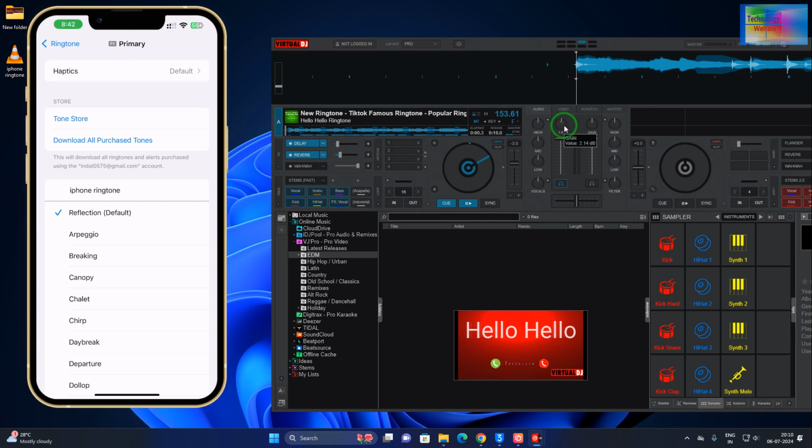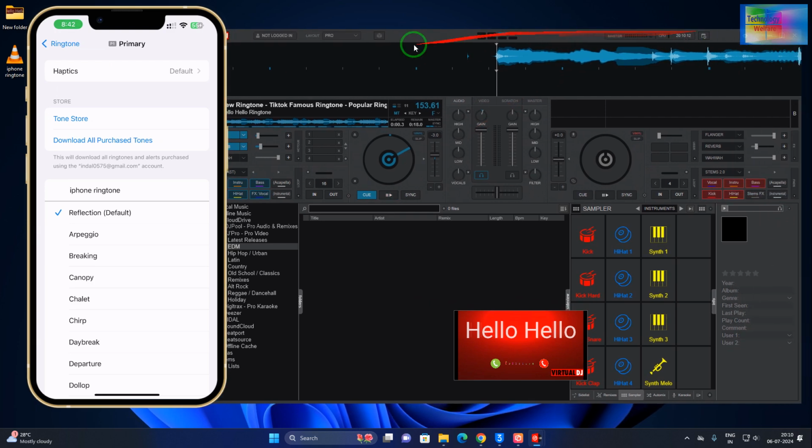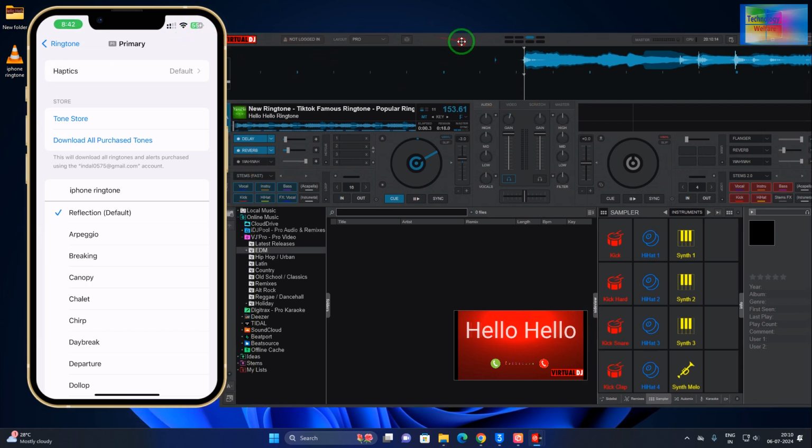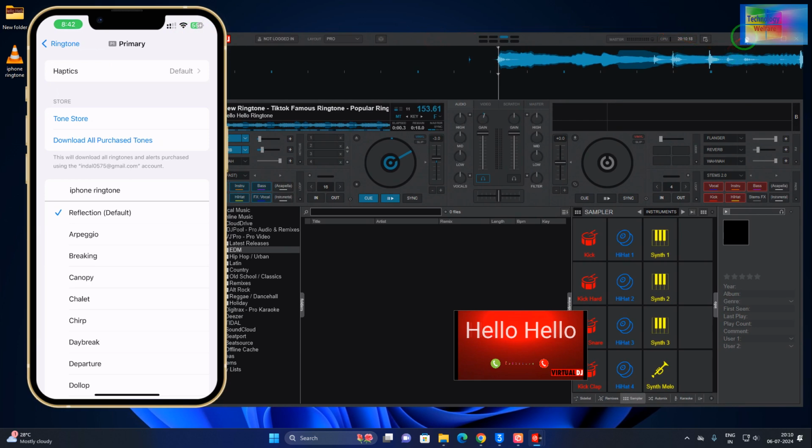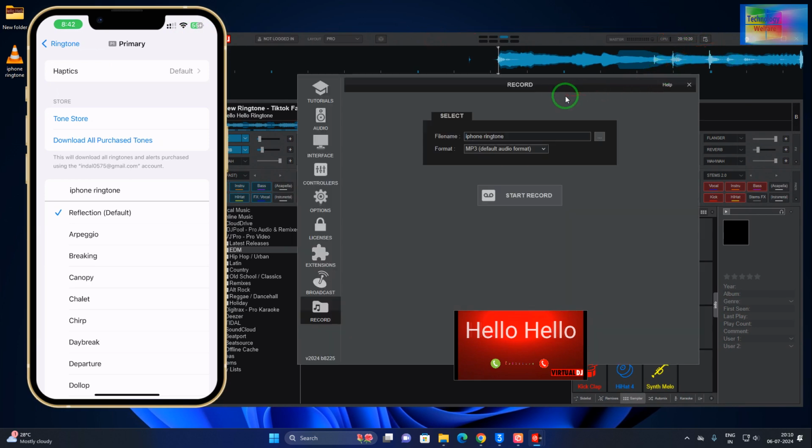A little bit of gain we will have, and it is free to download. You can use the trial version, no problem at all. Below in the description box, if you want, I will give you the link.